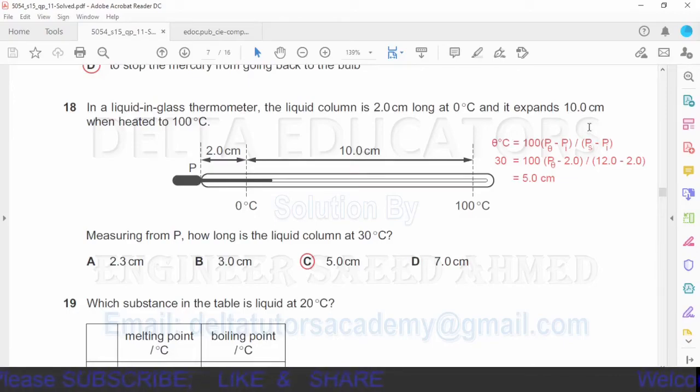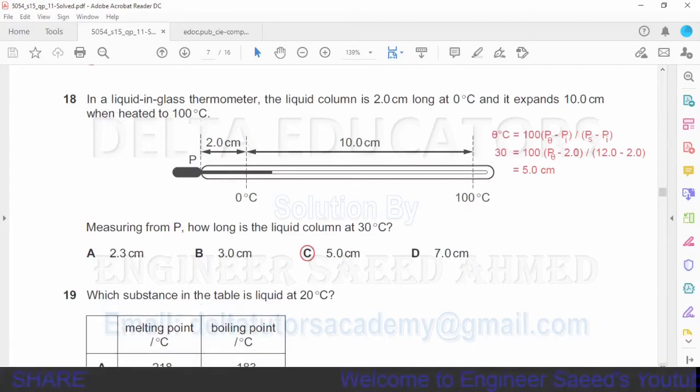Now Ps is the thermometric property at steam or at boiling point of water. At boiling point of water, this distance or this thermometric property is given 10 centimeter plus 2 centimeter, means 12 centimeter. We have to take this distance from the starting point, from this point P. So from point P it is 2 plus 10, 12 centimeter. So here Ps is equal to 12. This Pi again is 2. It is thermometric property of ice. Now by solving this one we will get the answer 5 centimeter, and 5 centimeter is given in option C. So our correct option is option C.